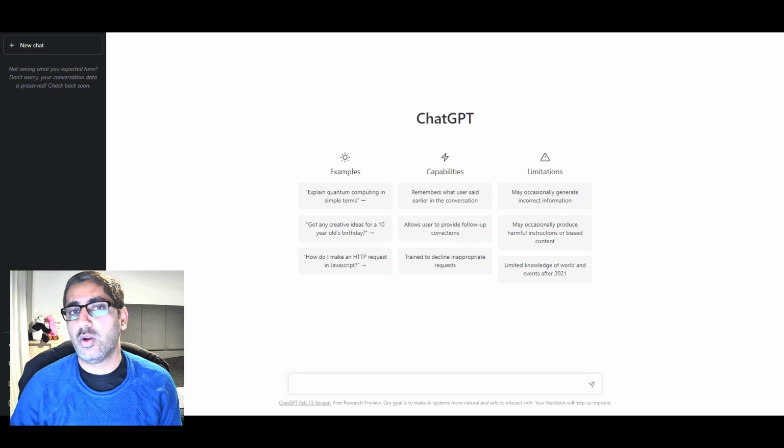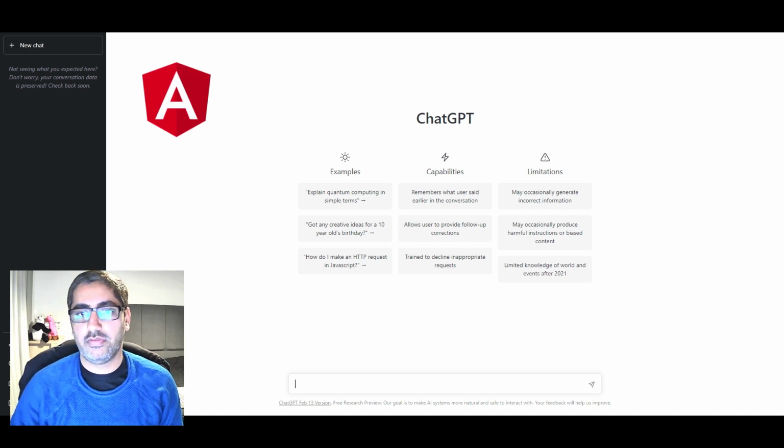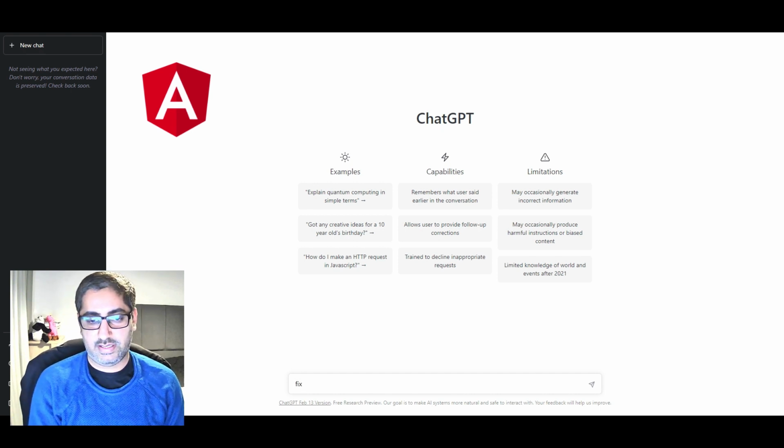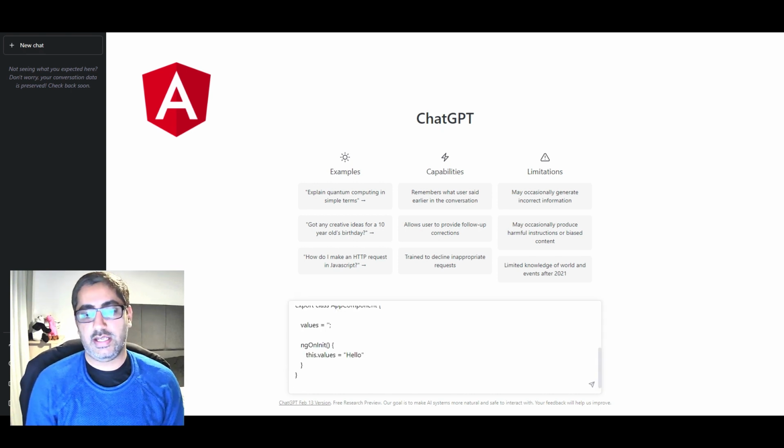So let's go with Angular first. I have an application with a simple Angular component in which I have put some errors myself. So I will just copy the programmatic code and come to ChatGPT. Look, I'm copying the code where we have some problems. I'm not going to copy the error statement. This is the great thing: Stack Overflow will not tell you about the code. So I will just write fix and enter.